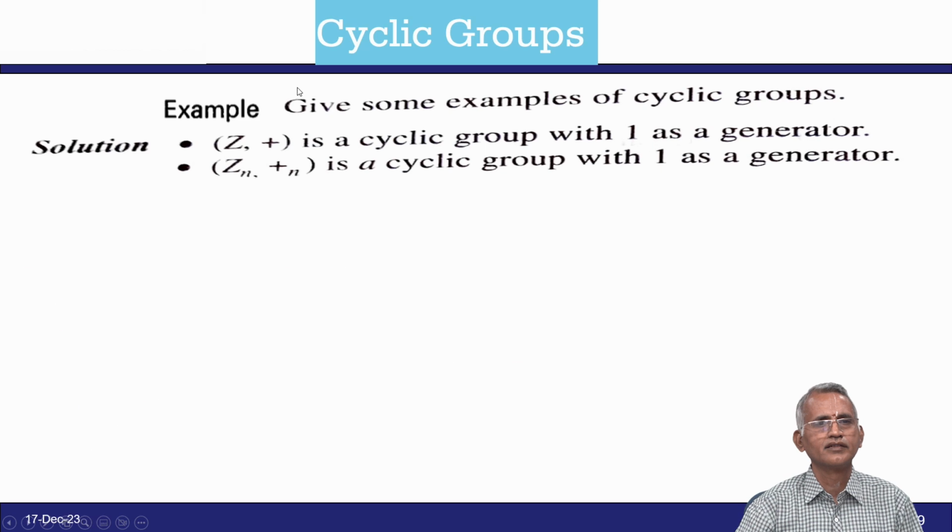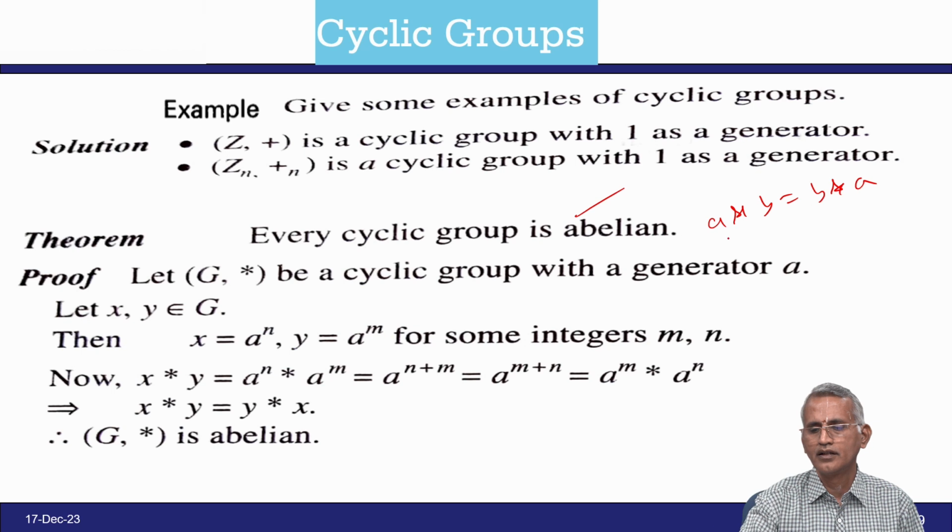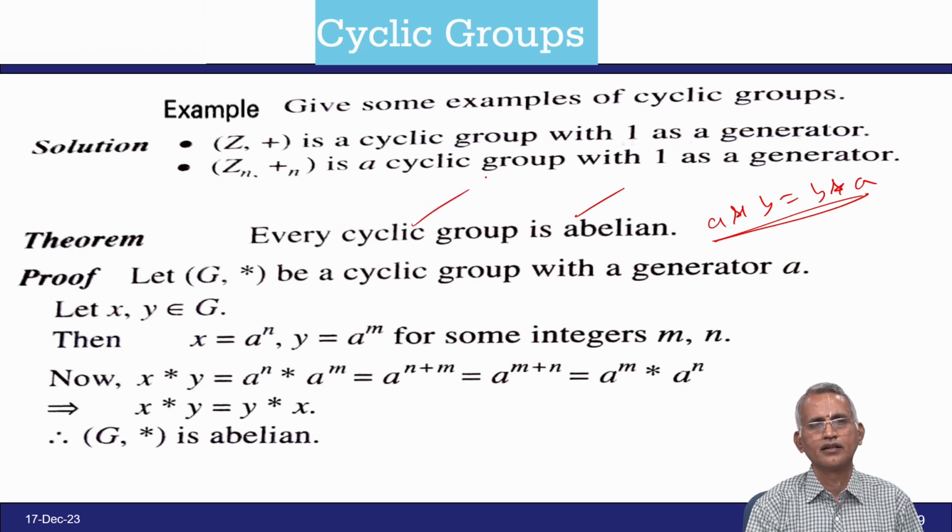Keep this in mind: we have a theorem, every cyclic group is abelian. Now you have understood cyclic group, and abelian you also know, that a dot b equal to b dot a is said to be commutative or abelian. So you take any cyclic group, take elements in the group, and check whether they are abelian or not.